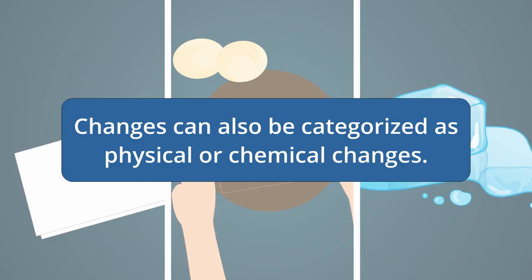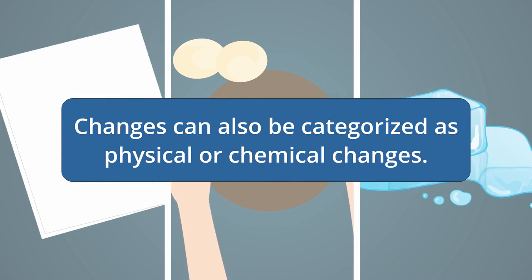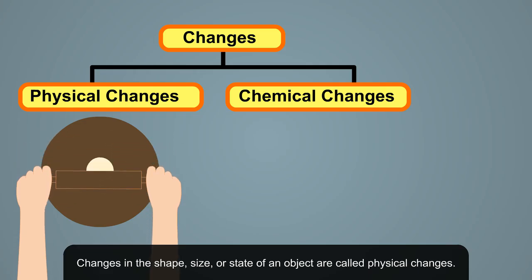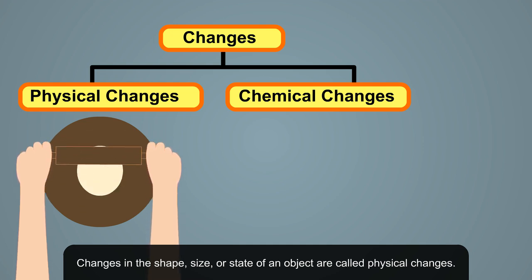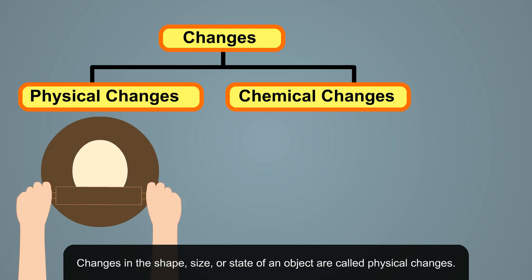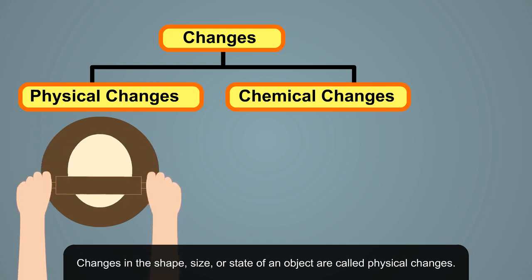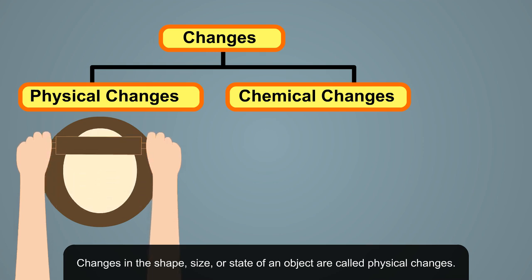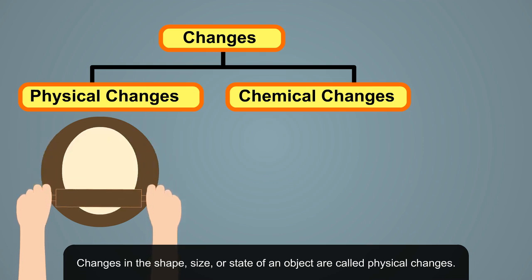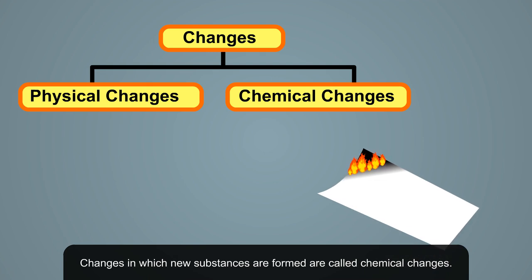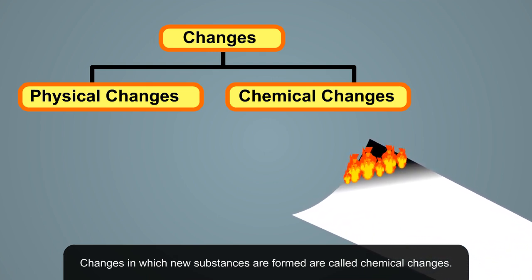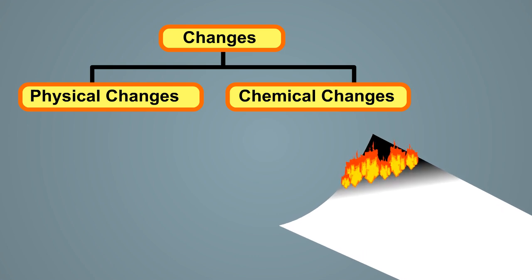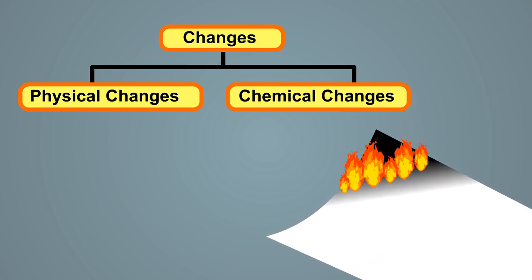Changes can also be categorized as physical or chemical changes. Changes in the shape, size, or state of an object are called physical changes. Such changes do not alter the properties of a substance. It also does not produce a new substance. Changes in which new substances are formed are called chemical changes. Such changes cause alterations in the properties of a substance.